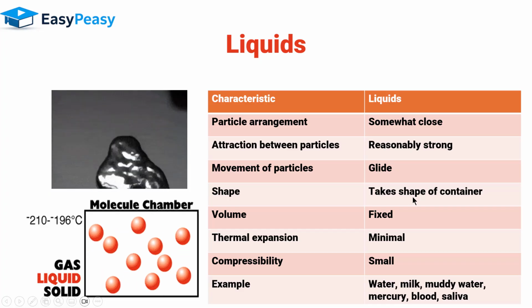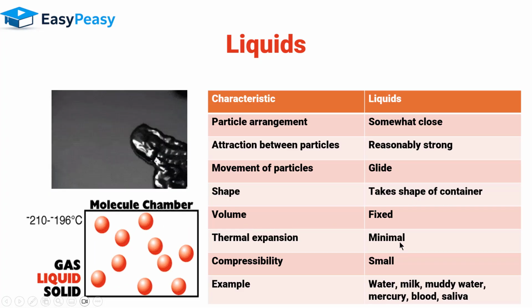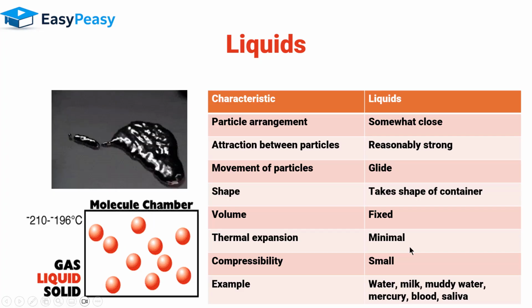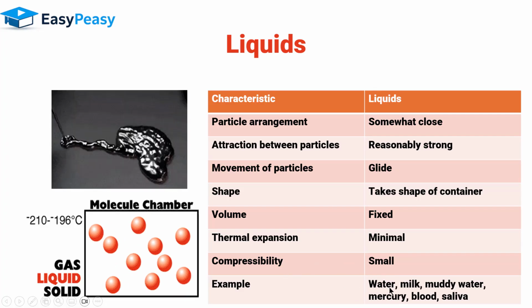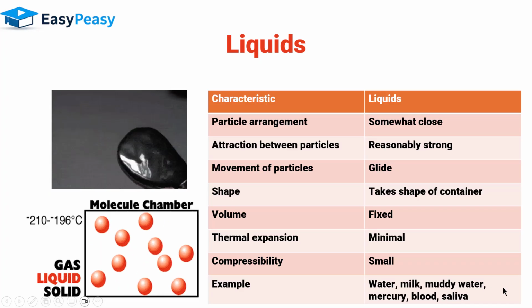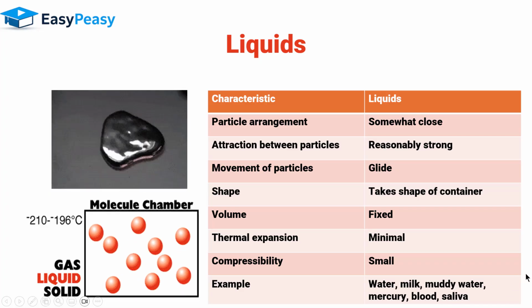Shape: it takes the shape of the container. The volume is fixed, thermal expansion is minimal, and compressibility is small. The examples include water, milk, muddy water, mercury, blood, saliva, etc.